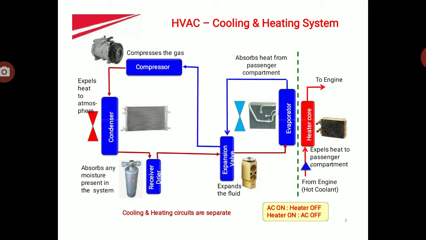In HVAC, we have another device, the heater core. Let us discuss the heater core. In the heater core, the hot engine coolant is circulated through the heater core. The fan is positioned in front of the heater core to blow cold outside air over the fins. As the air travels over the heater core, it heats up and becomes hot air, which blows out through the heater vents. When AC is on, the heater is off. When the heater is on, AC is not working. This is the whole working principle of HVAC.